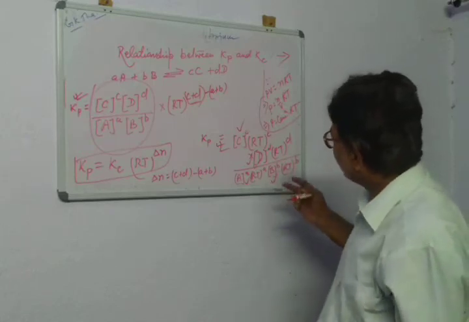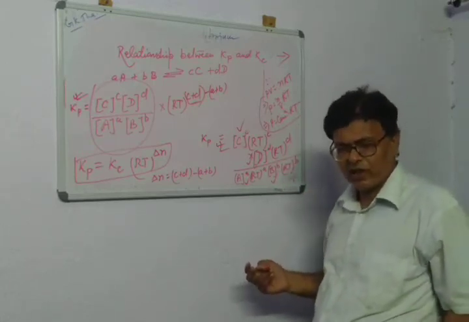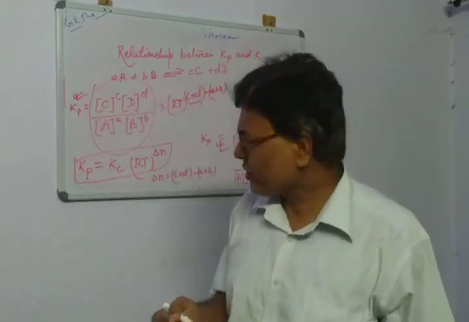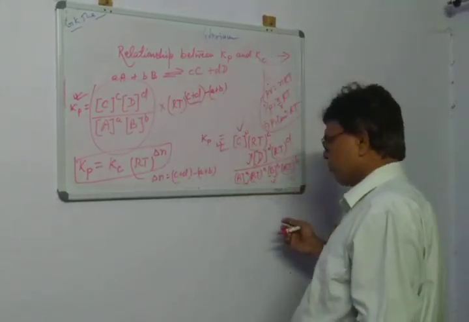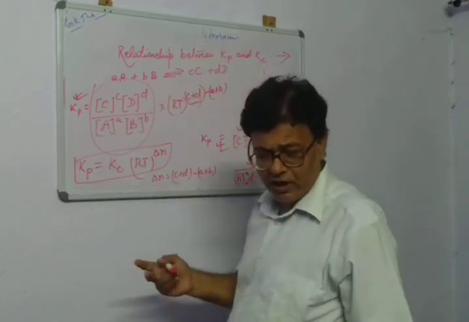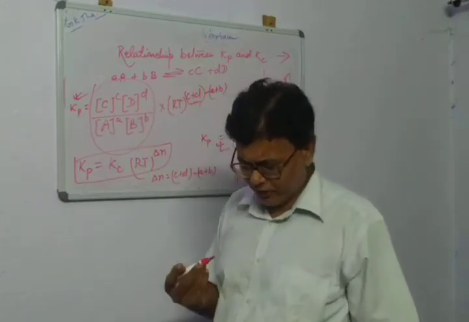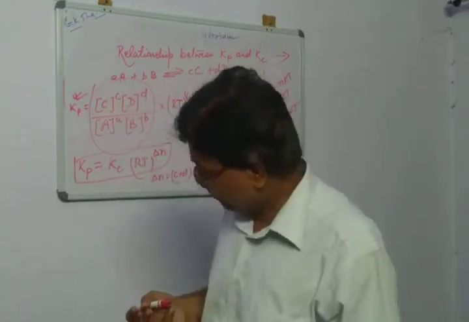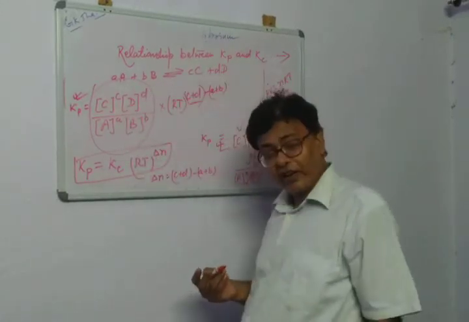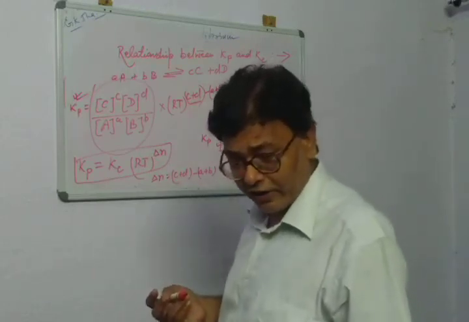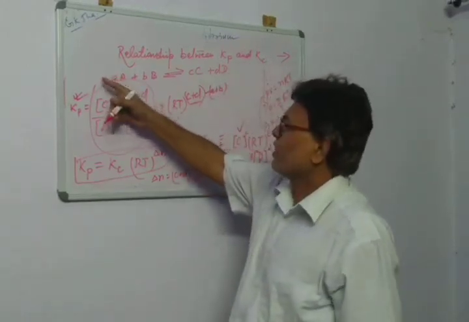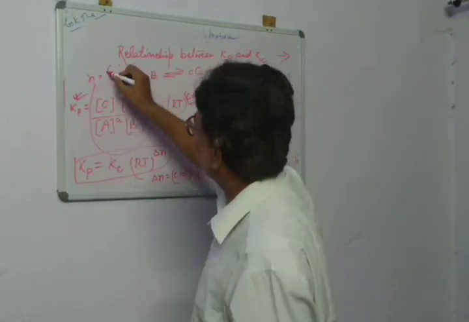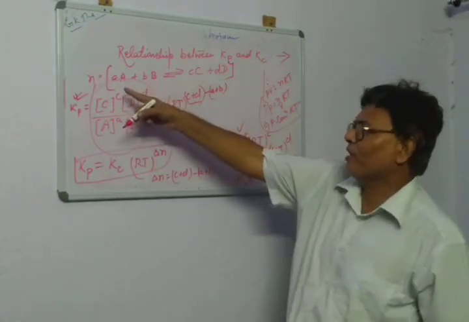Now once you understand how we write the expression for the equilibrium constant, you can explore many good things. I have told you that the unit of Kp is always bar raised to the power delta n. Similarly, suppose the reaction is multiplied by n, then certainly the entire equation will have to be multiplied by n.